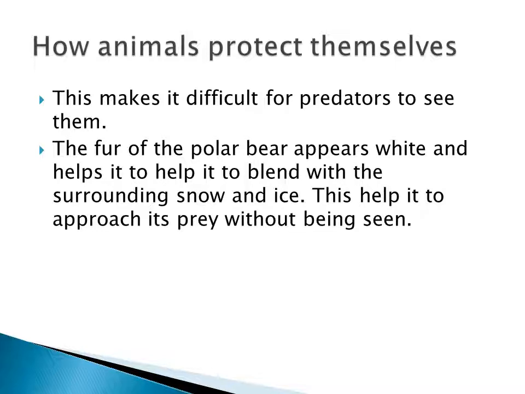And this makes it difficult for predators to see them. Okay, क्या बोलते हैं, predators आ गए तो ये surroundings और उनके color दोनों same होता है. So predators can't identify them. And the fur of the polar bear appears white, and they live in the ice regions. So the color of the polar bear and the ice, वो दोनों same होता है. So we can't see them. So this camouflage nature helps it to approach without being seen. Okay.